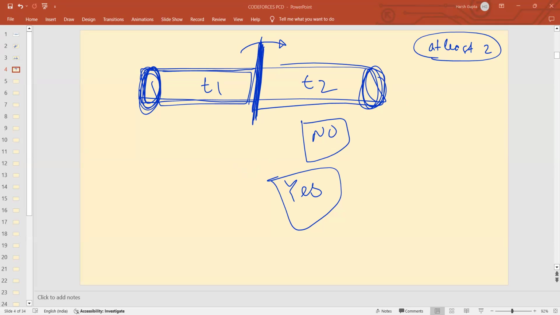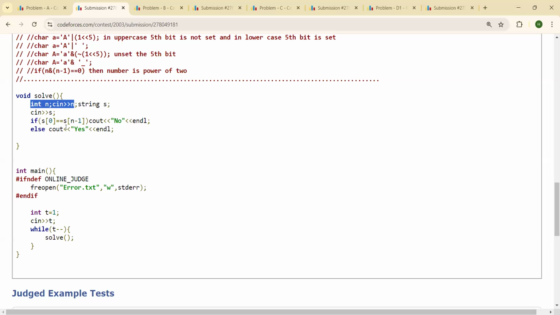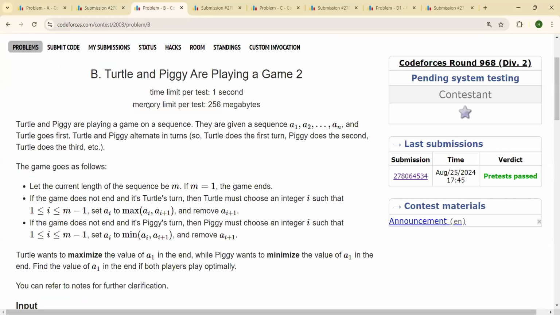Yes. Okay. So jumping on to the implementation. First of all, I took the length of the string as input, then took the string as input. And if the first character is equal to the last character, then print no, else print yes. So a very simple code for the first one. So let's jump on to the second question.